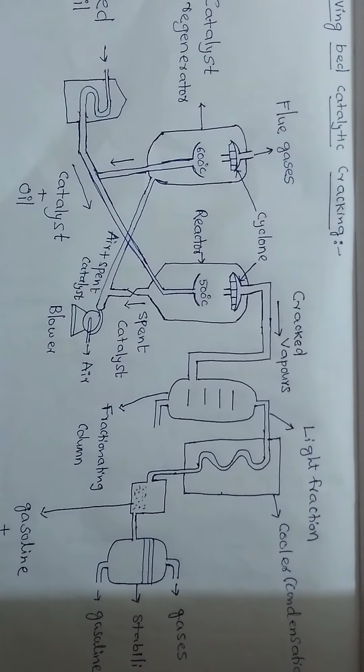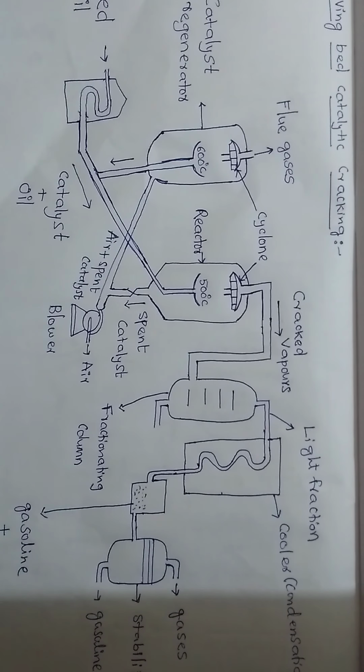This is the schematic diagram of moving bed catalytic cracking to get gasoline or petrol from heavy oil or middle oil.